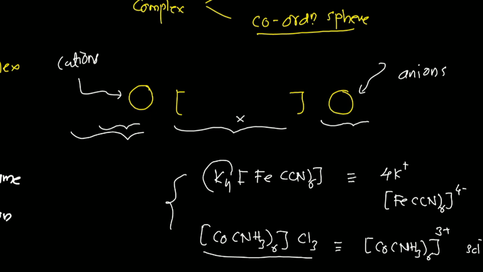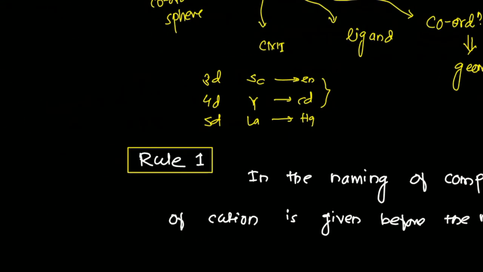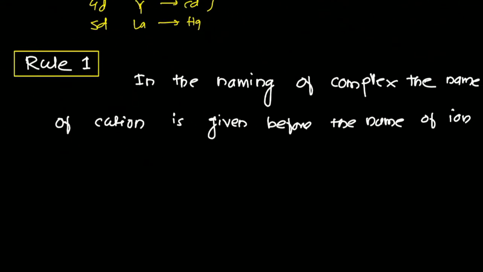Here cations are outside, here anions are outside, and this is your complex ion. This complex is called an anionic complex, while this one is called a cationic complex. That's how we can classify them. So these are the basic requirements to name any complex. Now we proceed to rule number 1.